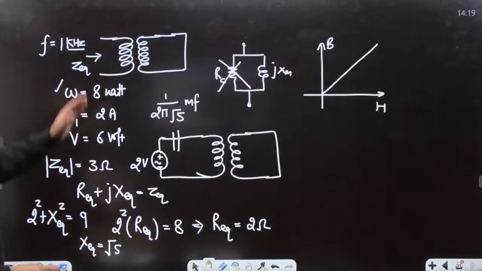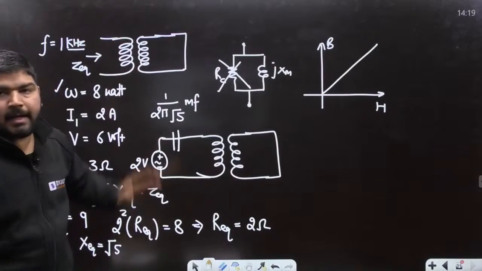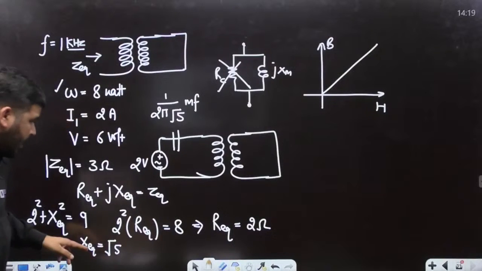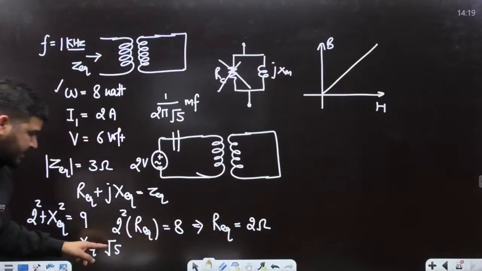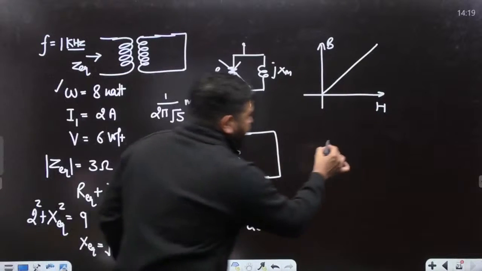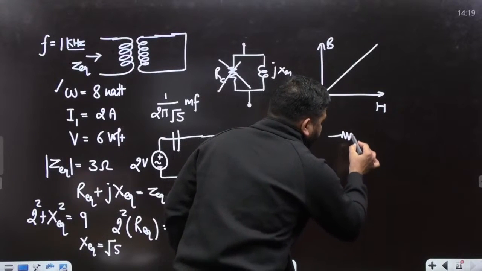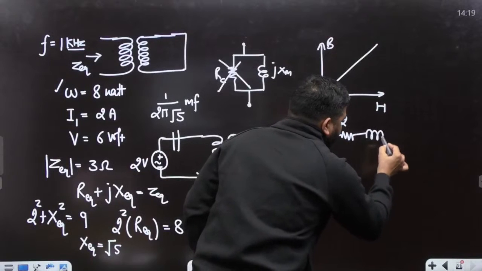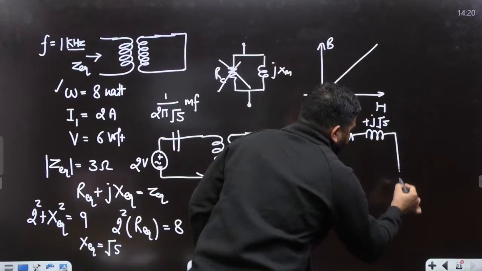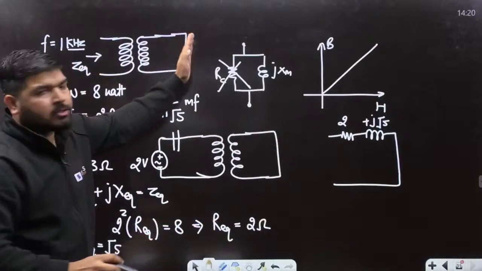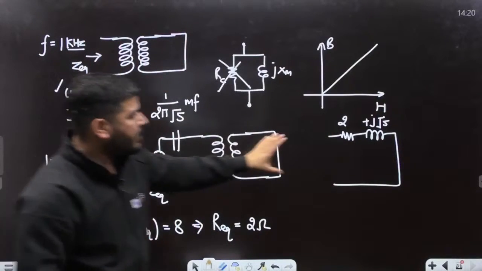So you can see that when the transformer is shorted, the impedance seen from this side is 2 plus j root 5. Okay, so the impedance seen from this side is 2 plus j root 5. This is the equivalent impedance seen for the short circuit transformer. If the transformer is shorted, from this side you will see this impedance.